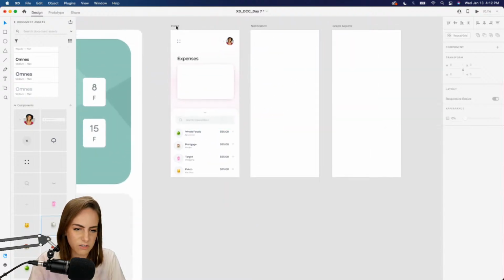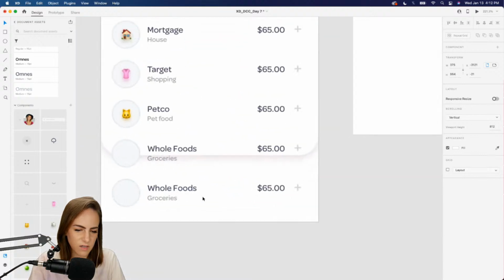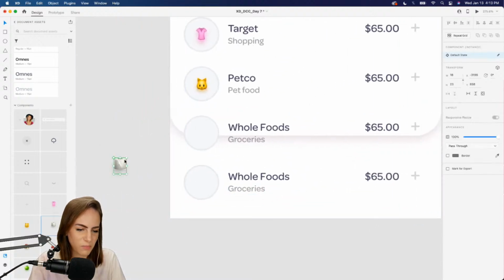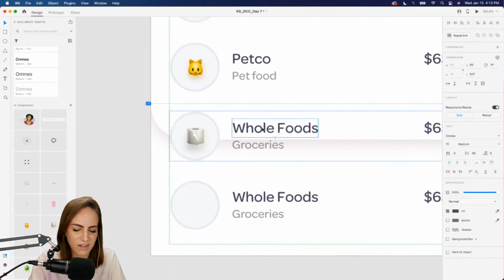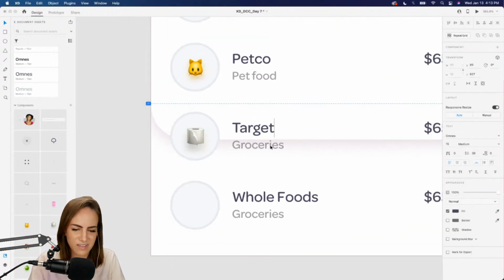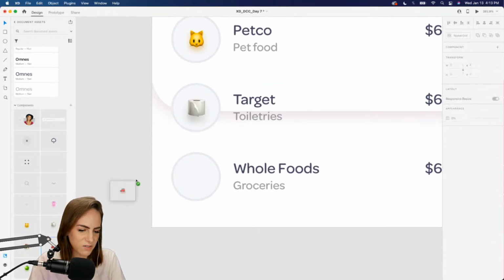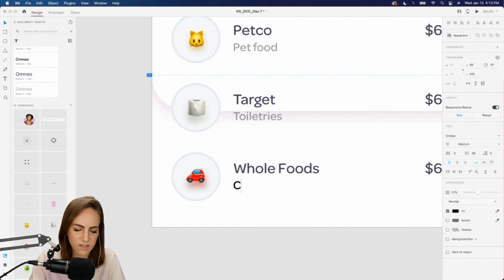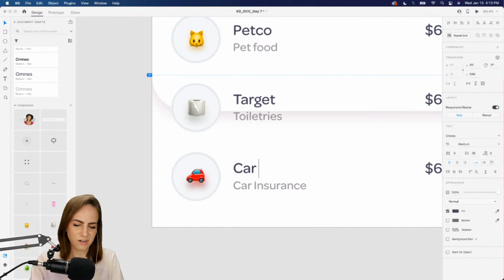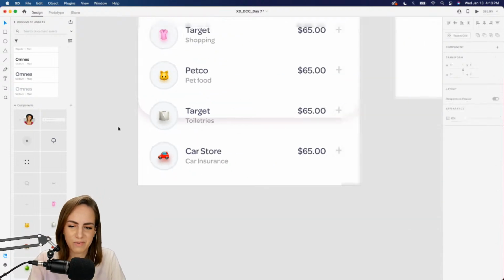Let me drag this down so I can see it just for a second. Toilet paper, of course. This, again, we can say Target, I guess. This would be toiletries. And our last one can be the car. For car payment, car insurance, whatever. Car insurance. And car store? I don't know. Wherever that would be.